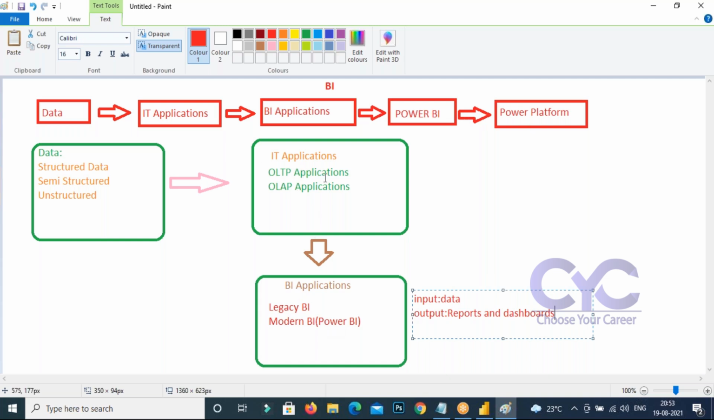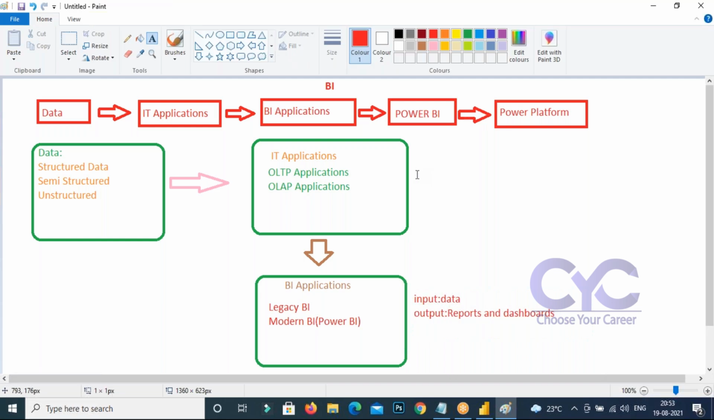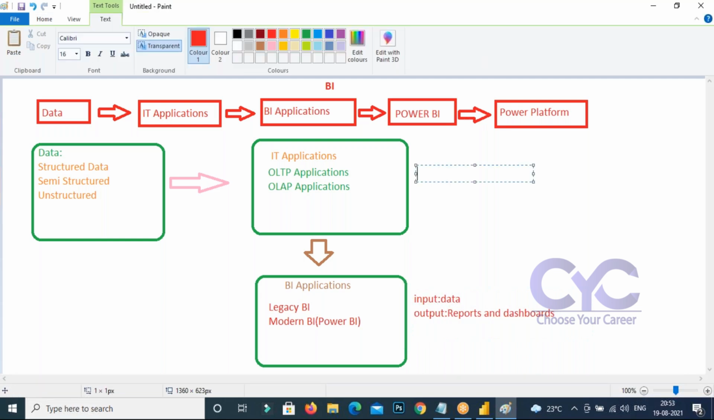If anyone is confused about OLTP, you can write it out: online transaction processing. Simply put, it is day by day data. You can simply call it day by day data.